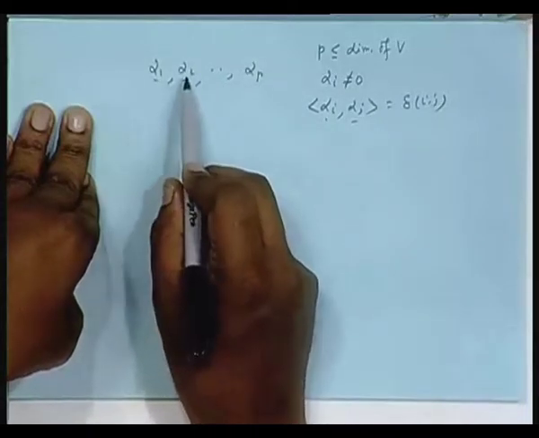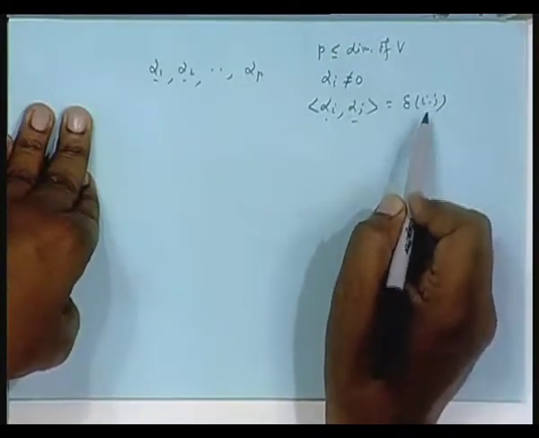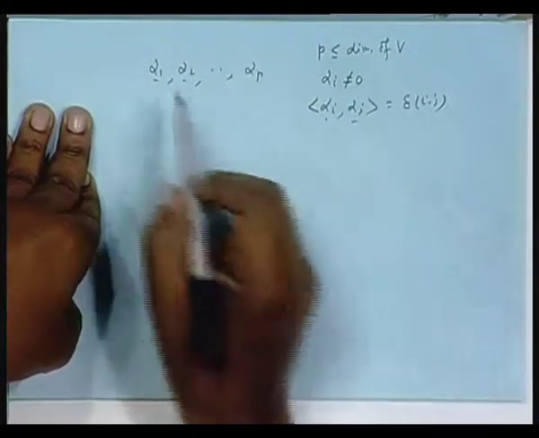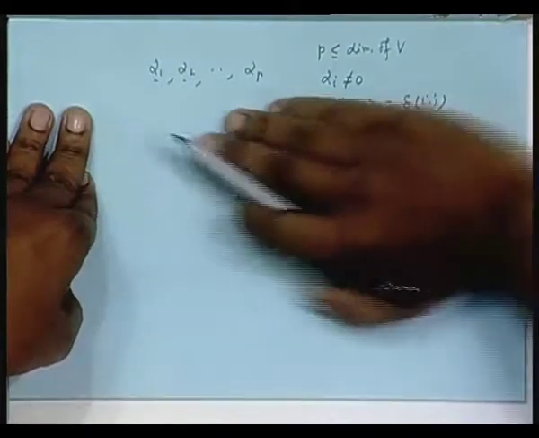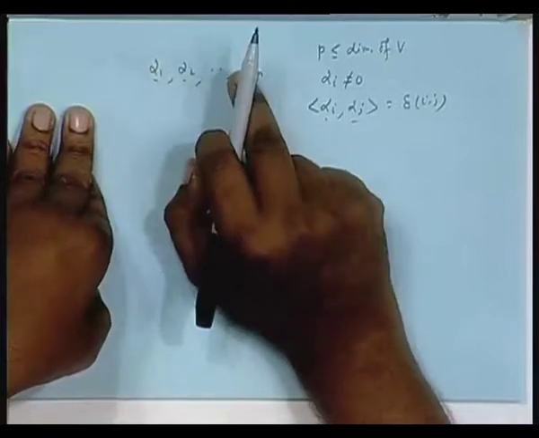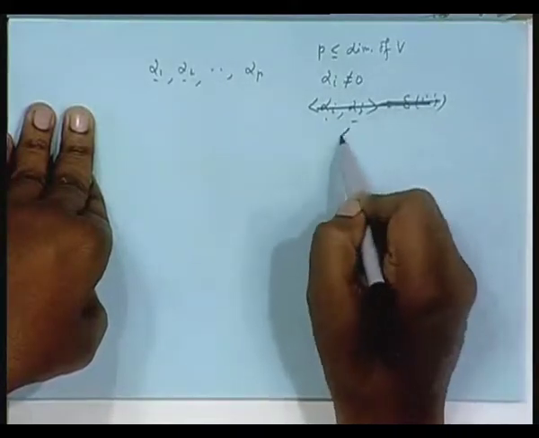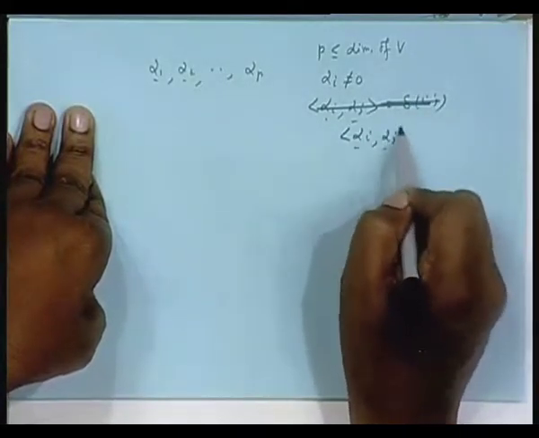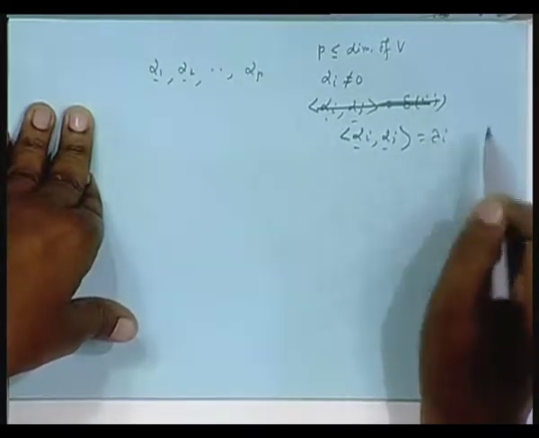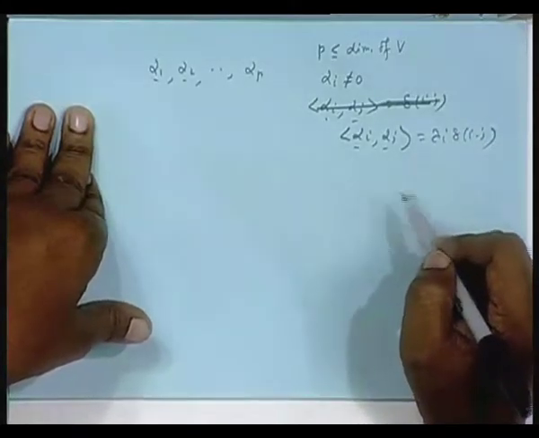Alpha 1 is orthonormal with alpha 2, alpha 3, alpha p, that is why it is the inner product. The moment i and j are different, it is 0; when i and j are same, the norm squared is equal to 1. But then you could say that if I had alpha equal to 0, then at least orthogonality would have been present, isn't it? In fact, to prove this I do not need orthogonality or normality, I can have some lambda i delta i j. What I am going to prove does not require normality, just orthogonality is enough.